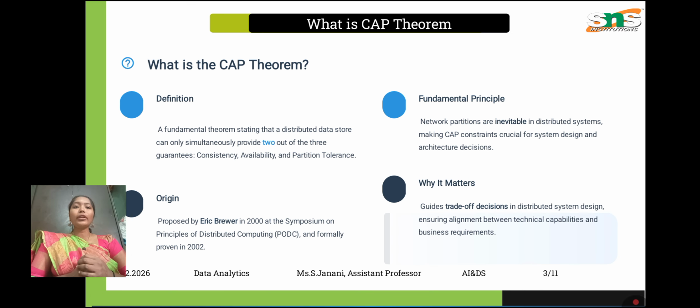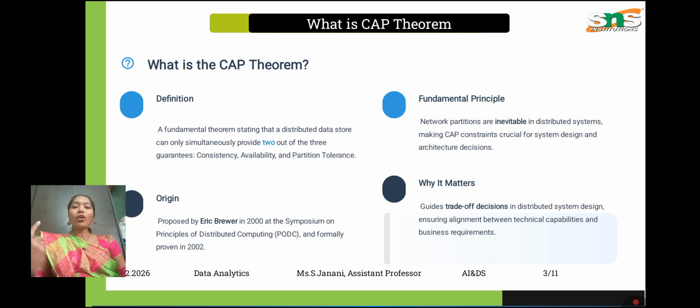So the first step is consistency. The first thing we are going to see in CAP is consistency. Someone says, let's make sure all the servers show the same order details. First we have to confirm that all the servers show the same details. If the network is down, we should stop taking orders until everything is synchronized.